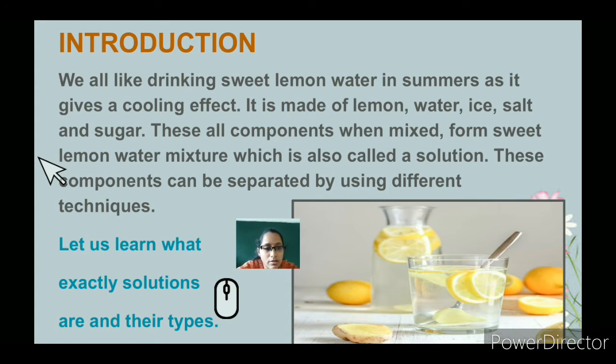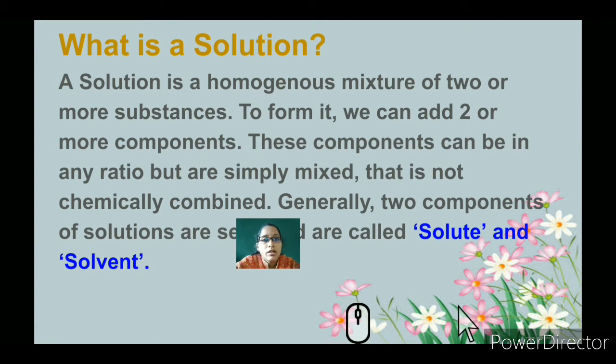Here in this figure you can see that you are going to make lemon juice. So you add lemon juice, water, ice, salt or sugar. You mix it uniformly and this forms a solution. The components can be separated using different techniques, but before that we should understand what types of solutions are found and how they can be differentiated.